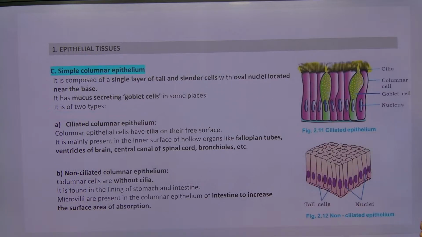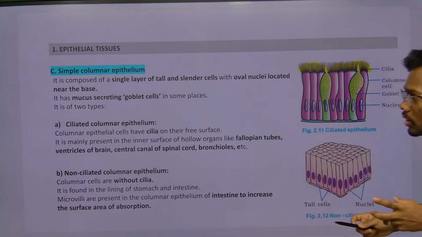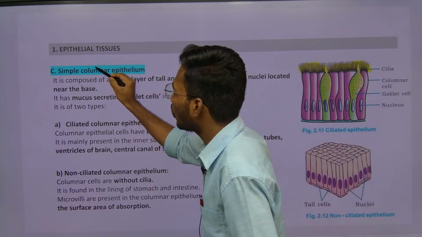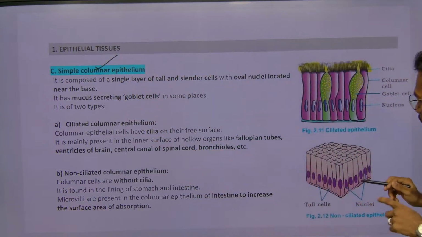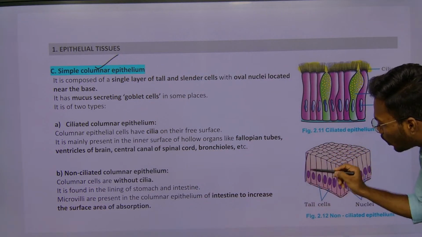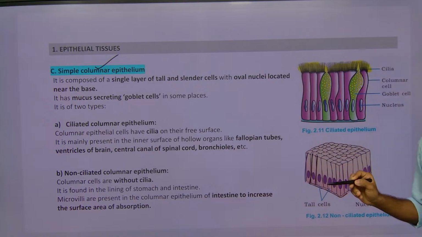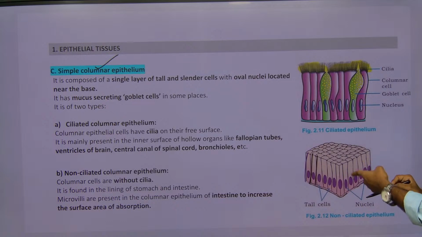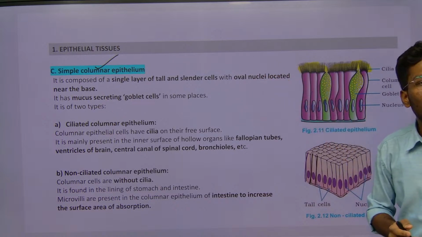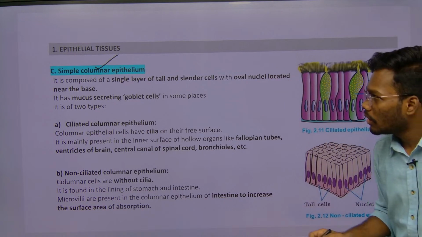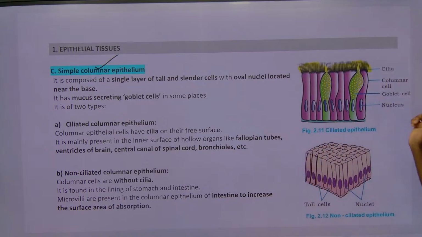Next one, there is another kind of cells which are called what? Simple columnar. Here if you see, the cells are long. These are like pillars, simply called columns. So that's why these cells are called simple columnar epithelium. Right? If you see, this is also a single layer.